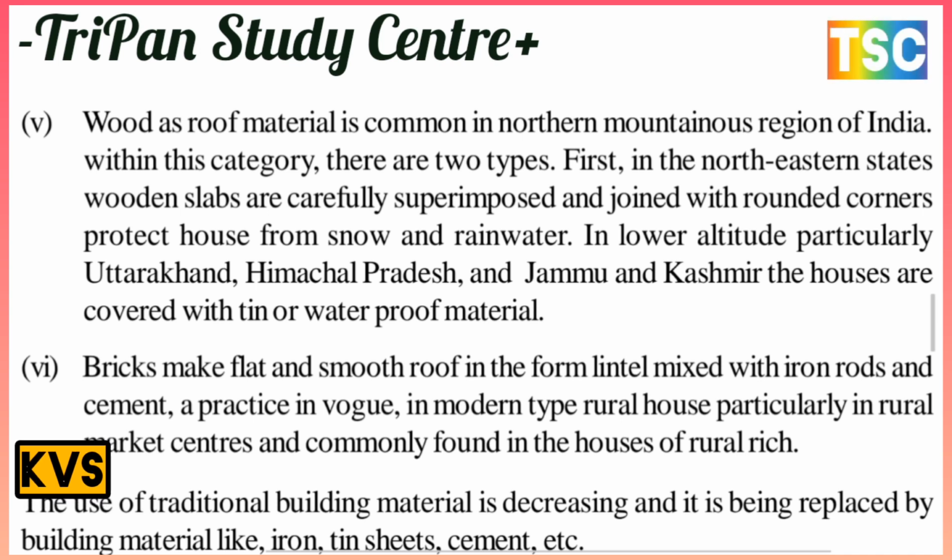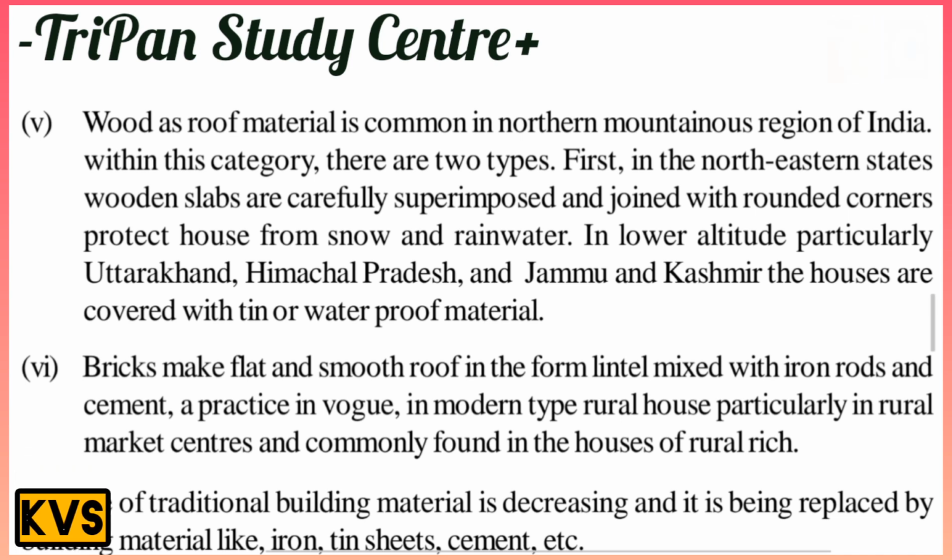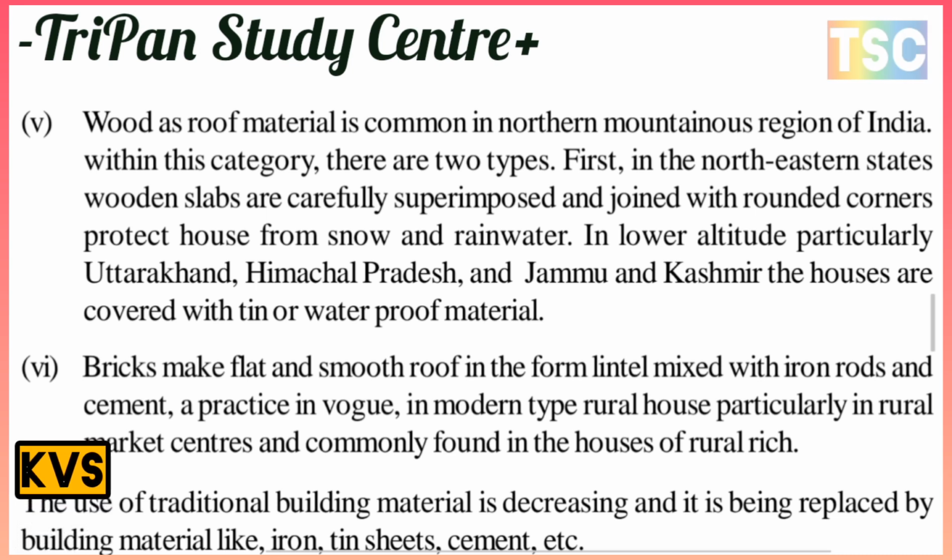Within this category, there are two types. First is in the northeastern states. Wooden slabs are carefully superimposed and joined with the rounded corners and protect the house from snow and rainwater. In the lower altitudes, particularly Uttarakhand, Himachal Pradesh, and Jammu and Kashmir, the houses are covered with tiles or waterproof material. The next is brick, which makes a flat and smooth roof in the form of a slab mixed with iron rod and cement.